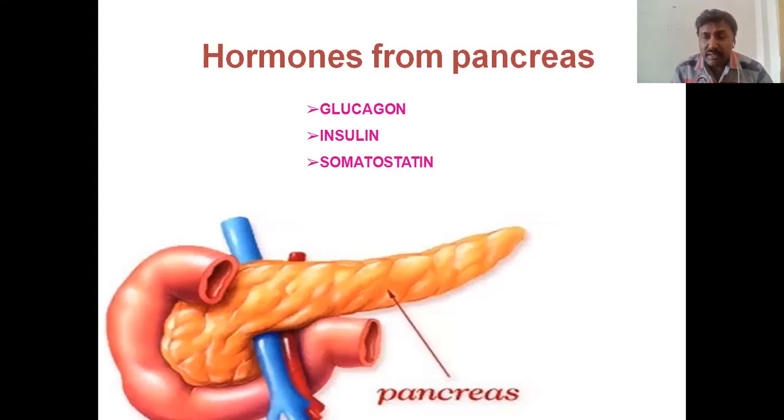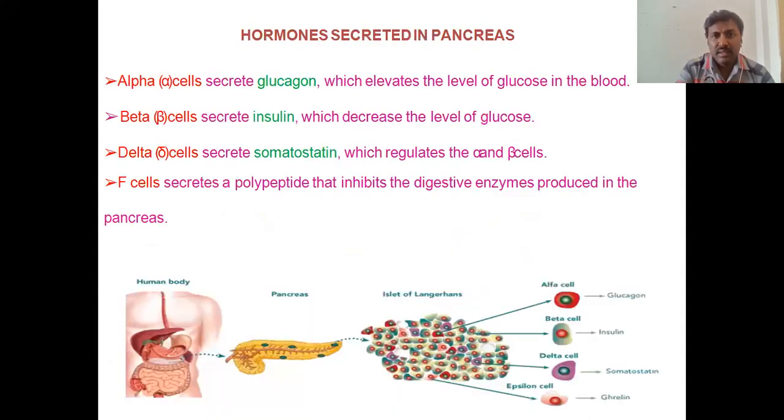Usually insulin and glucagon, where are they secreted? Maybe you already know, they are secreted from the pancreas. These three hormones are very important and regulate the blood glucose levels in the body. Glucagon is secreted from the alpha cells of the pancreas, and beta cells secrete insulin, and delta cells secrete somatostatin, which regulates the alpha and beta cells. Okay, fine.